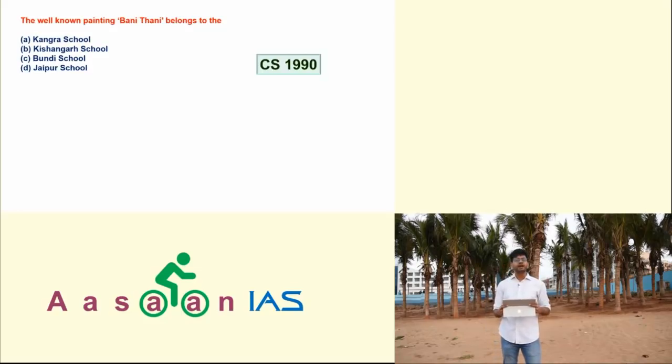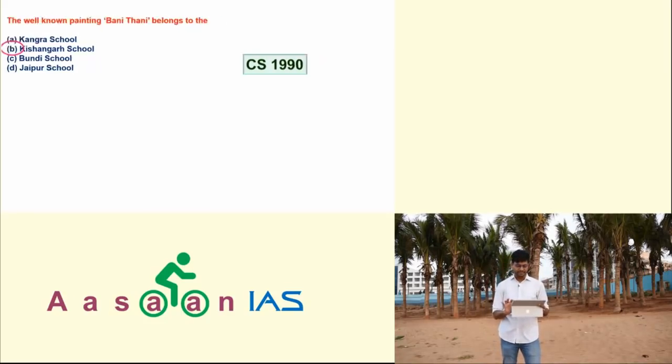Now take this one asked in 1990. The well-known painting Bani Tani belongs to. See, Bani Tani is part of Kishangarh school. We learn it in miniature painting. So it is the one, B the answer. Again, my idea is not to give you the subject. The same question was asked again in 1992. Just copy paste. The well-known painting Bani Tani belongs to the Kishangarh school. B the answer.